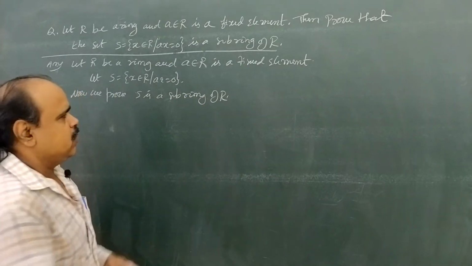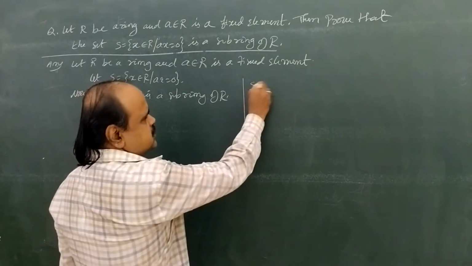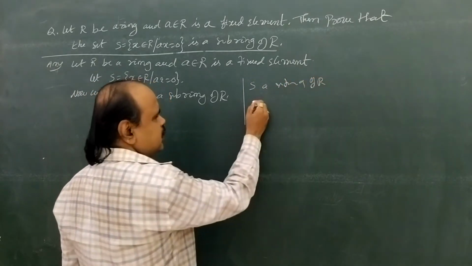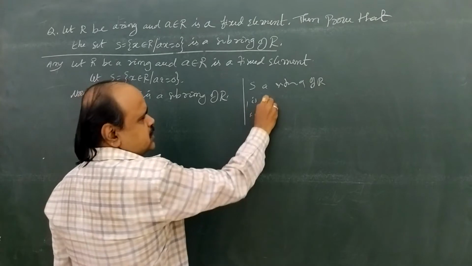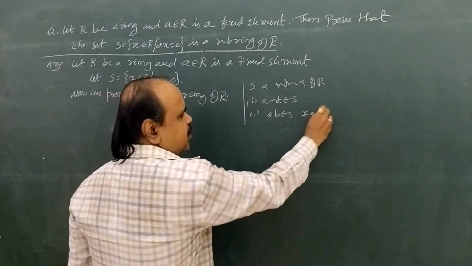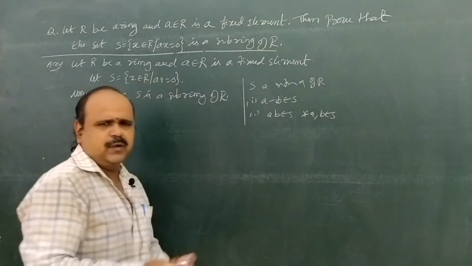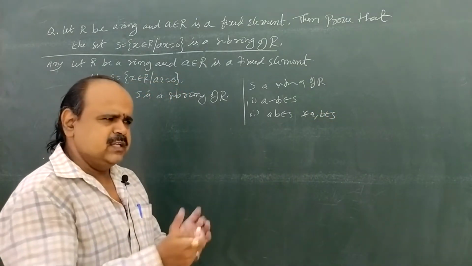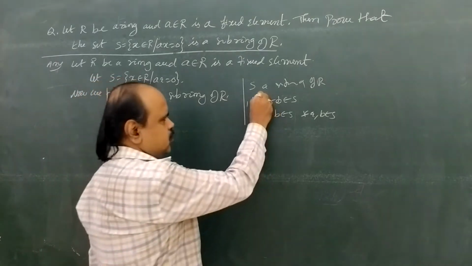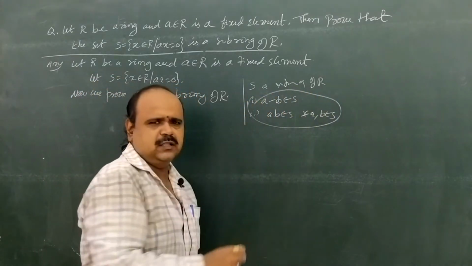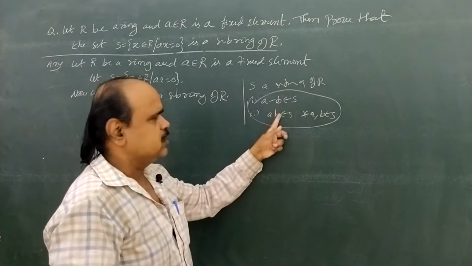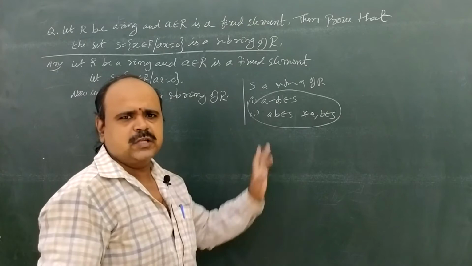Okay, we have a non-empty set S. S is a subring of R if and only if, again we have two conditions: a minus b belongs to S and ab belongs to S for all a, b belonging to S. To prove any set is a subring, if we show these two conditions, then directly the set is a subring.